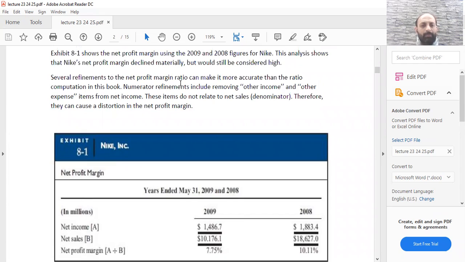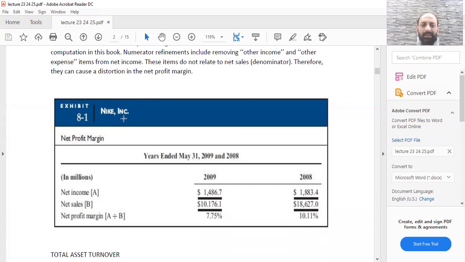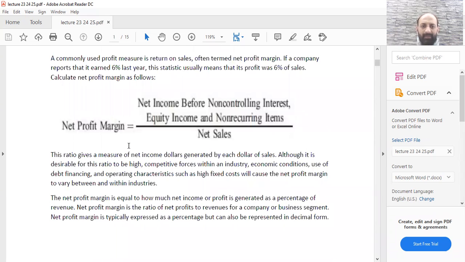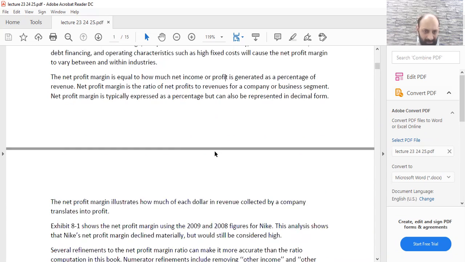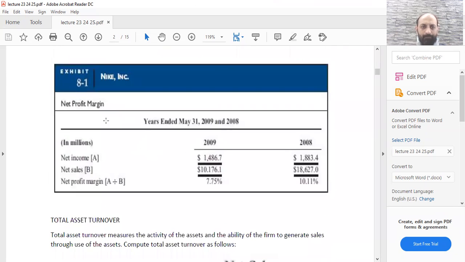Several refinements to the net profit margin can make it more accurate than the ratio computation in this book. When you refer to other books or go online, you will find different formulas related to net profit margin. But for our analysis, we will be sticking to the formula that I have given above, which is net income divided by net sales. So now we look at the Nike figures for 2009 and 2008.